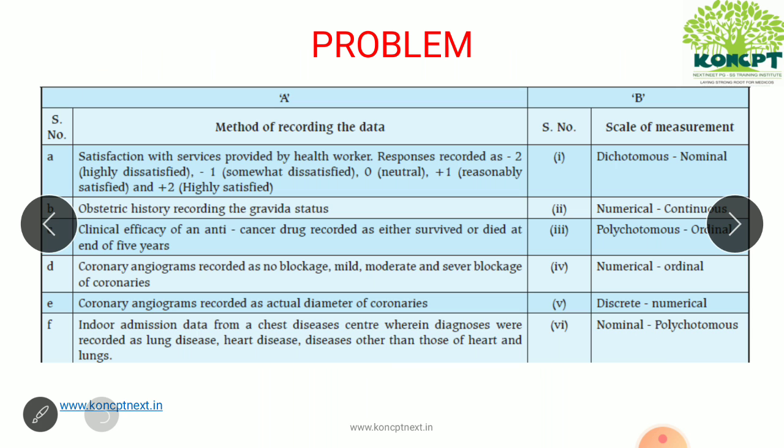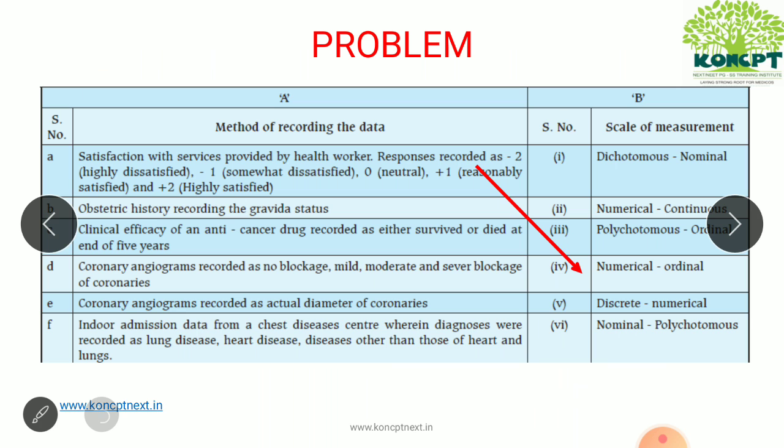Here is a problem where we will be seeing which kind of data it is. First, example A is satisfaction with services provided by the health worker, and the responses were recorded as -2, -1, 0, +1, +2. That was the recording. So what kind of data is it? It is recorded in numbers, so it is numerical, and it is actually ordinal data. It is given a number. So numerical, ordinal.